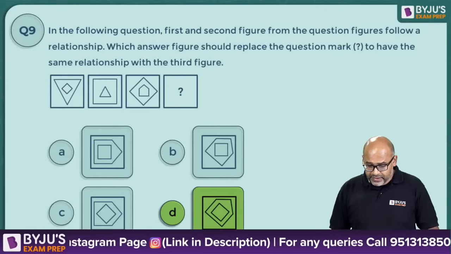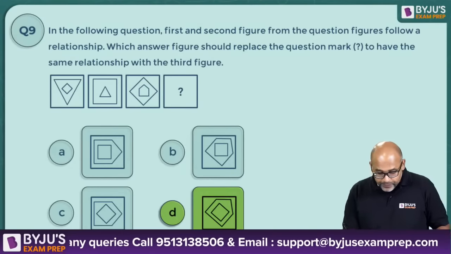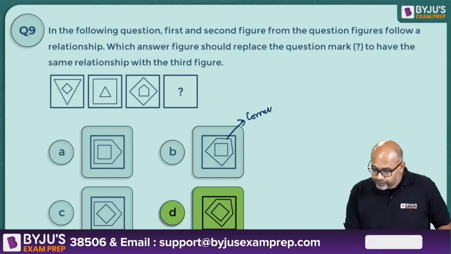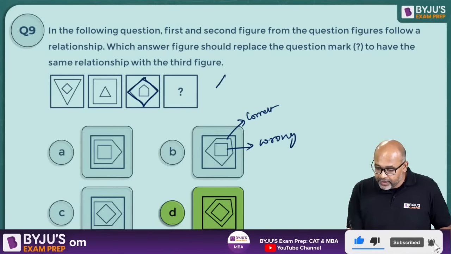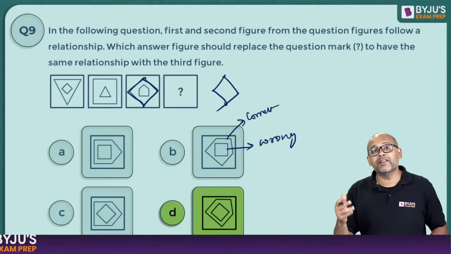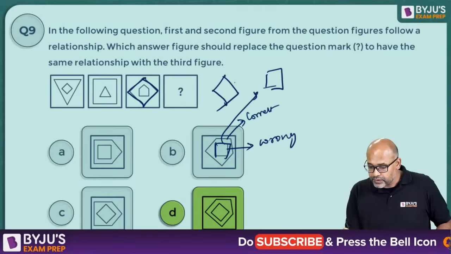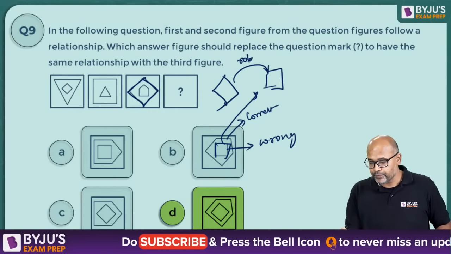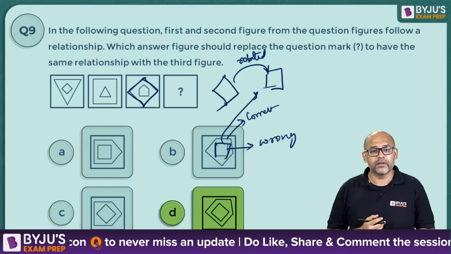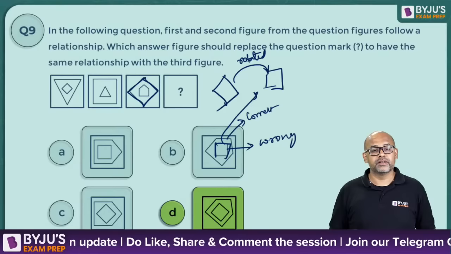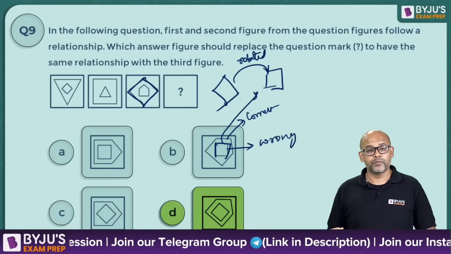Somebody was asking in the previous question, why not B? If you notice, in B, this orientation is correct, but this is wrong. Remember, this should remain like this, because when you flip it, it will remain the same. But here it is changed, rotated. That is wrong. Is that clear? I think Durgesh is also asking. I hope this is clear now, Durgesh. Okay?